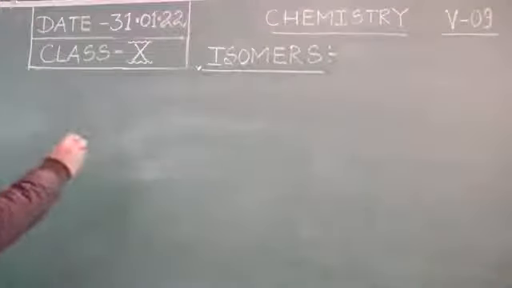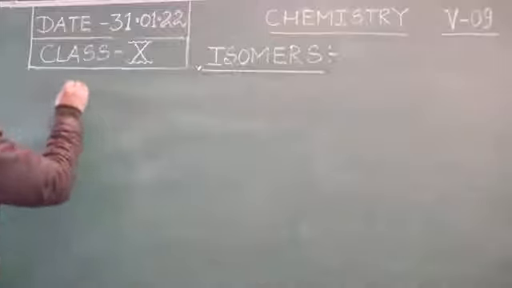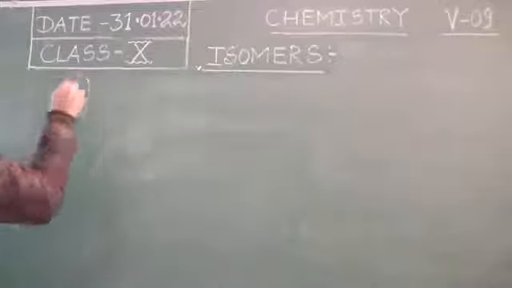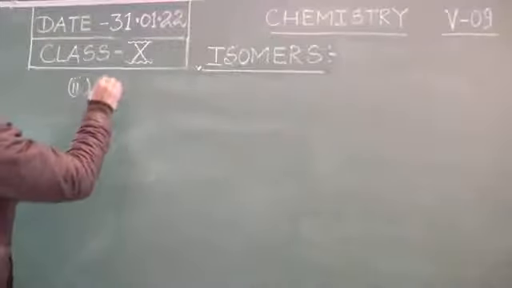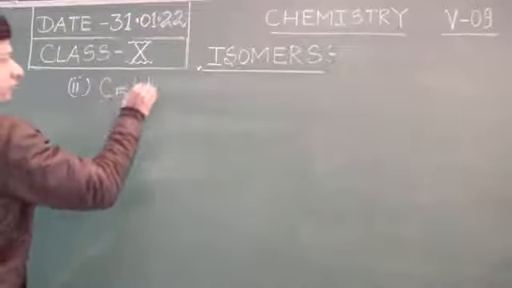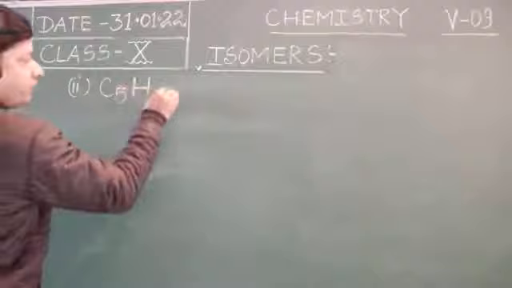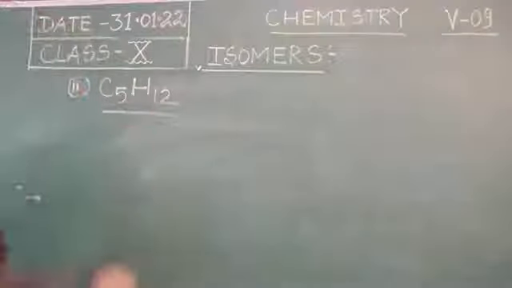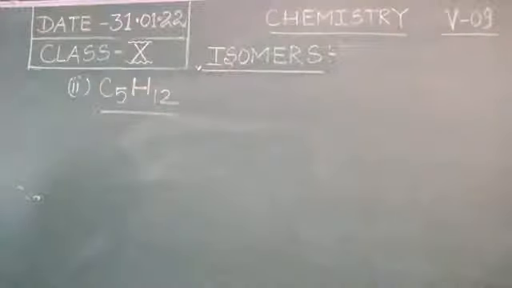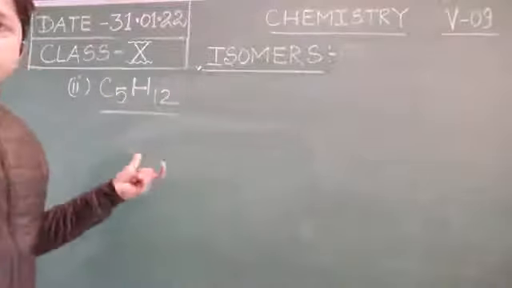So therefore it becomes C5H12. Now we are going to see what are the possible isomers in the case of C5H12.